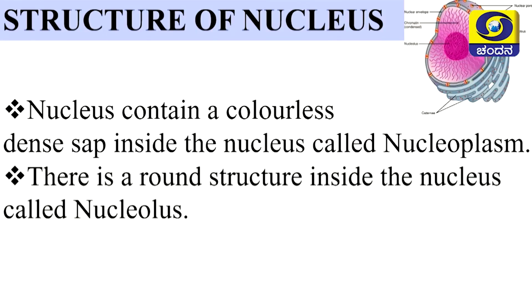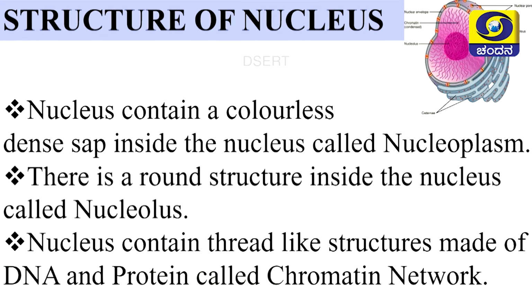In the center, a dark pink structure is there. The dark pink structure is labeled as nucleolus. Around the nucleolus, there are many thread-like, hair-like structures. Those thread-like structures are made up of DNA and protein. They are called chromatin network.